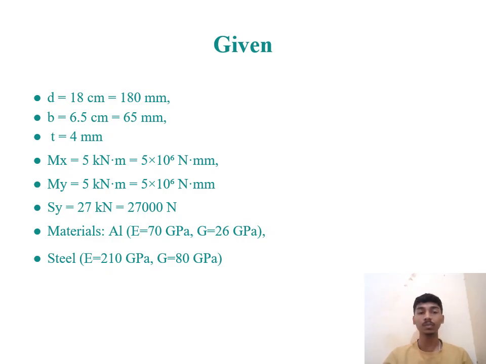For aluminum, E is equal to 70 gigapascal, and G is equal to 26 gigapascal. And for steel, E is equal to 210 gigapascal, and G is equal to 80 gigapascal.